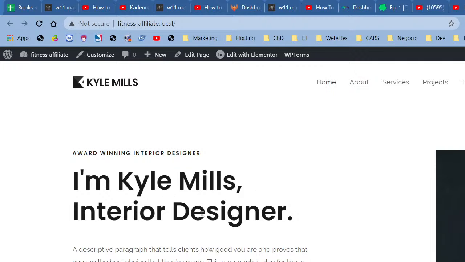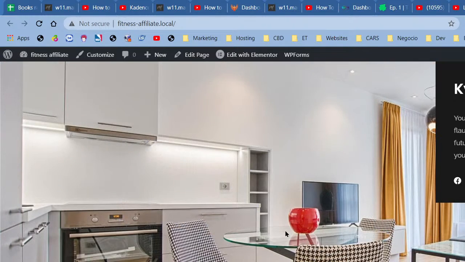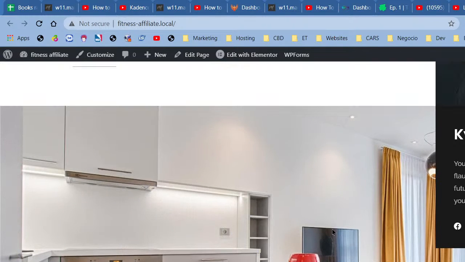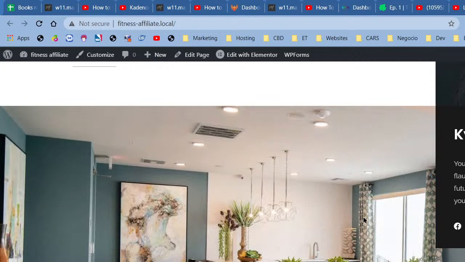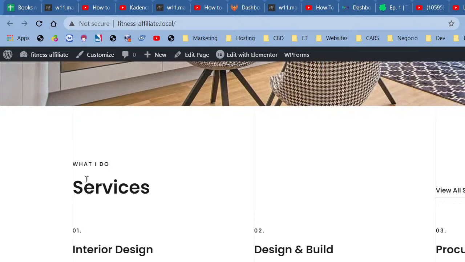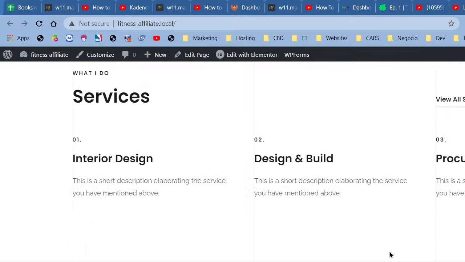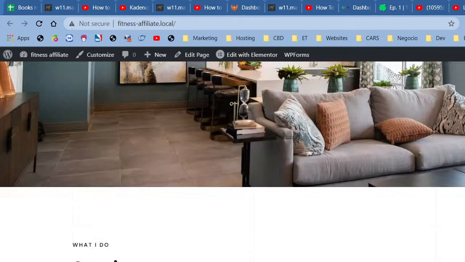Kyle Mills, interior designer. Kyle Mills, this is a wonderful setup. So this is a revolving photo. It looks like a not a gallery, a carousel, right? And we have our services. What do I do? What I do. And this looks wonderful. This looks wonderful. All right, so we have a wonderful website imported, right?